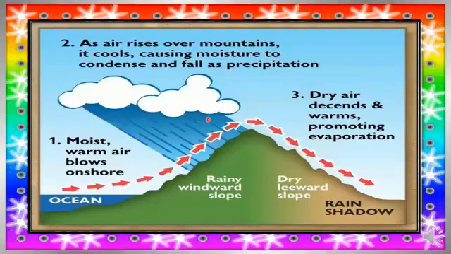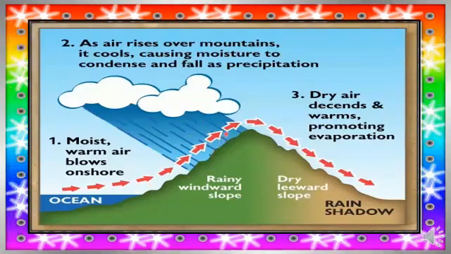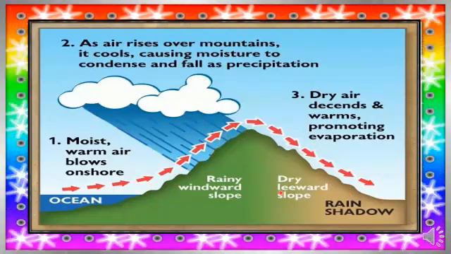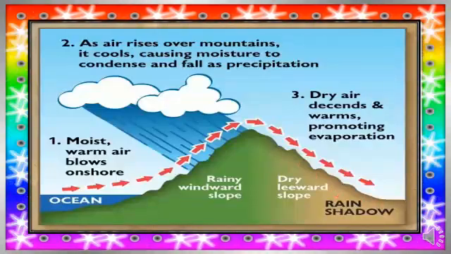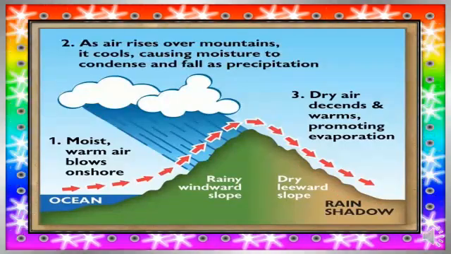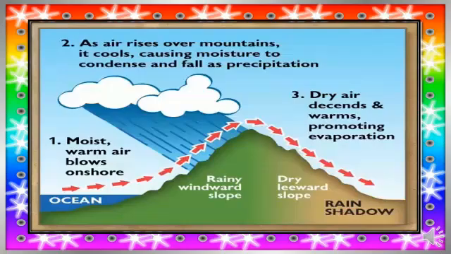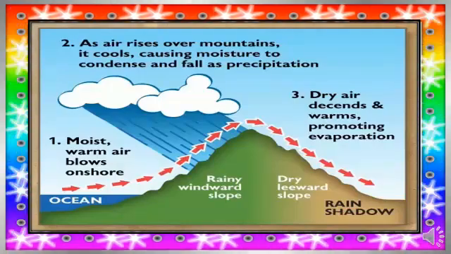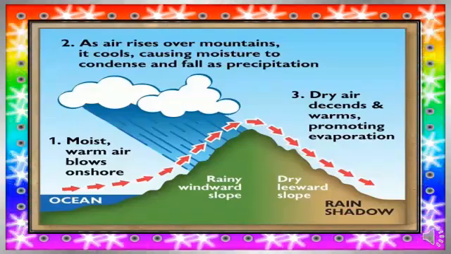It means the rain falls in this area. But towards the leeward side, the air is usually dry and warm. That's why most of the deserts are present towards the leeward side, and these plateaus are also present towards the leeward side of the mountain.